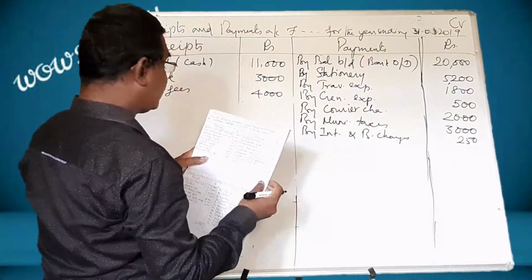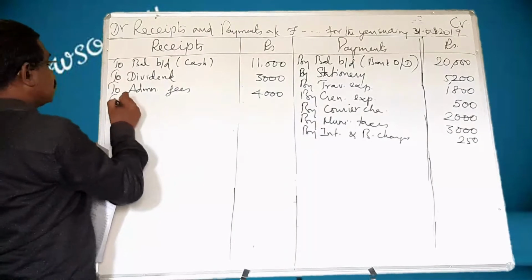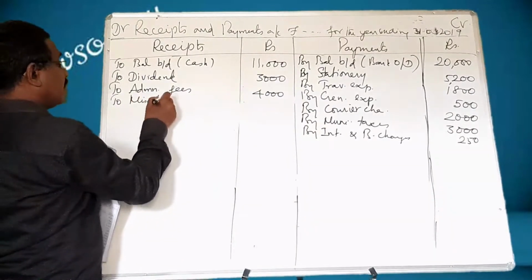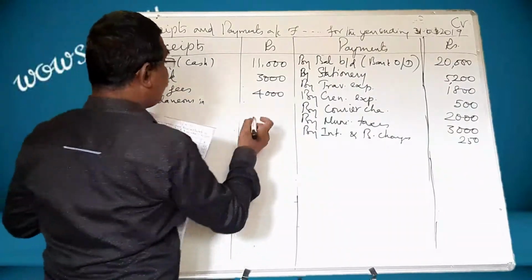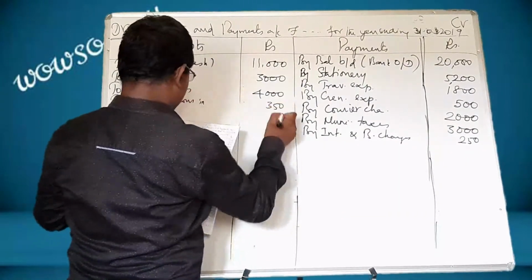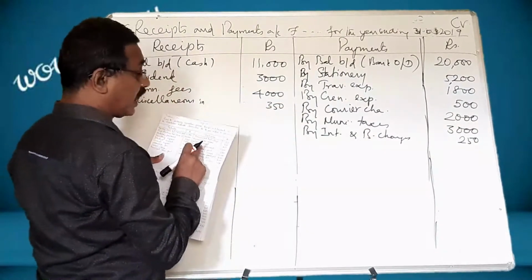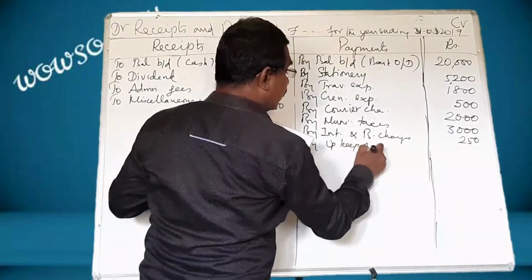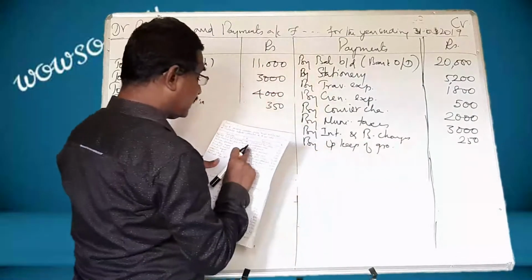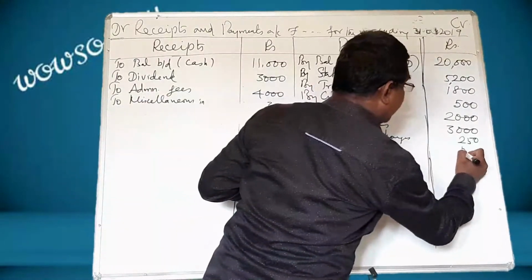And miscellaneous income. It is an income. So, miscellaneous. What is that amount? 350. And upkeep of ground. Expense: by upkeep of ground. What is that amount? 550.